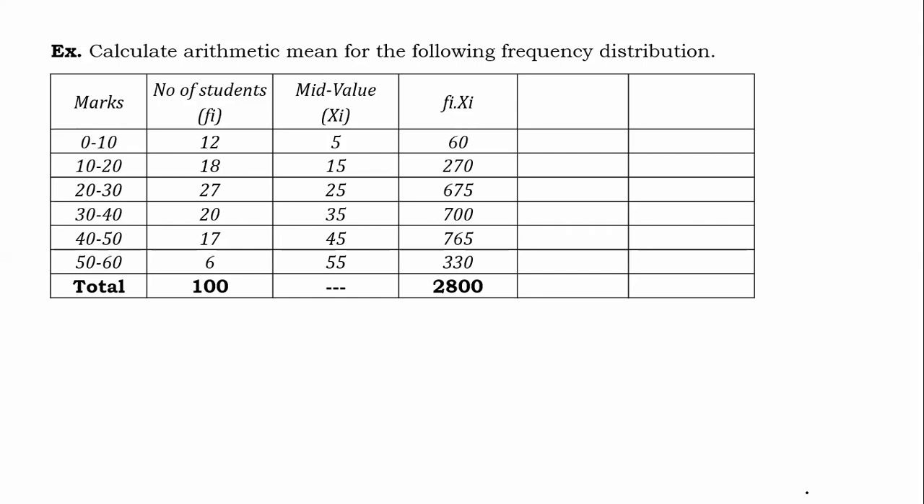Calculate arithmetic mean for the following frequency distribution. Now see, this is a problem. In every problem, I am going to tell you so many corners. Now this is grouped data. This is also called a frequency distribution. See how the name is coming, frequency distribution. Now my next question is, how many observations are there in this data? Is there anyone who will tell me the answer? How many observations are there in this data?